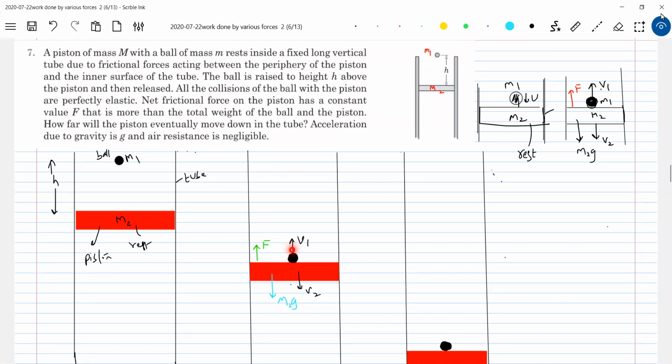Do you agree? The ball will have almost zero kinetic energy. Then finally the piston also should come to rest. So along with the ball, the piston finally comes to rest here, having descended some height. The question asks how far the piston will eventually move down in the tube. Let's take that distance as y, as indicated in the diagram.